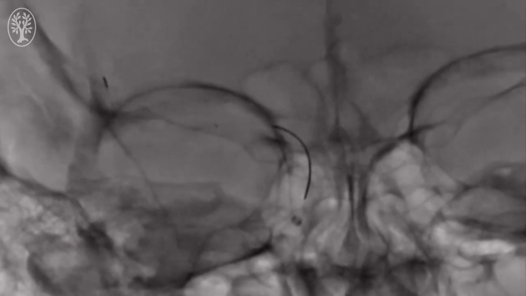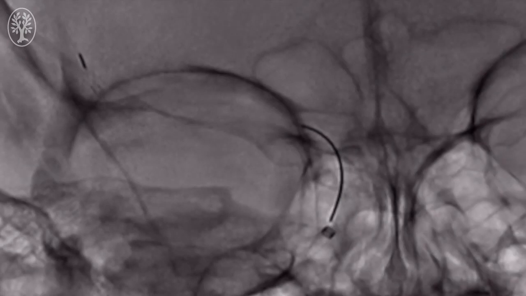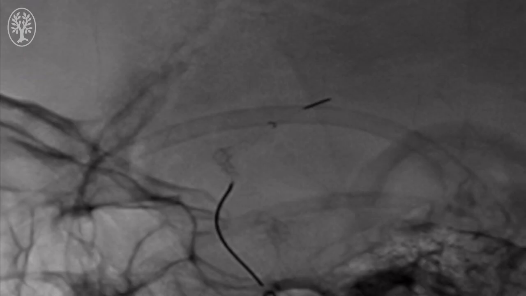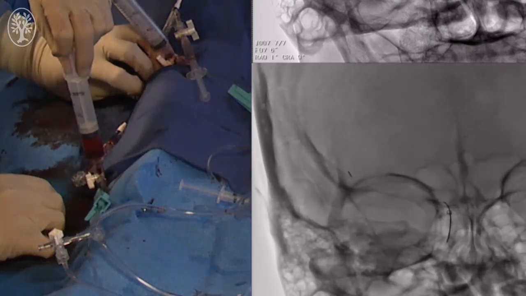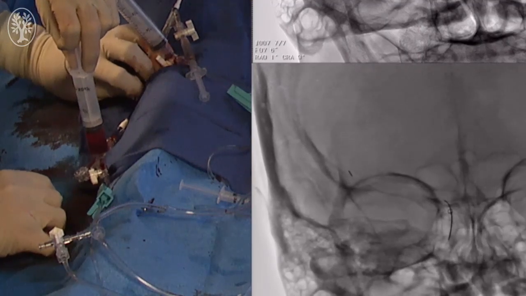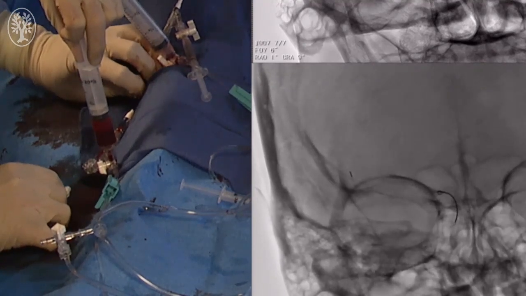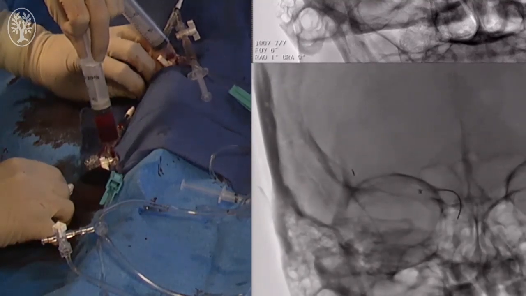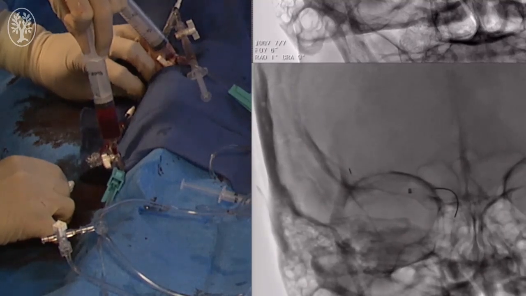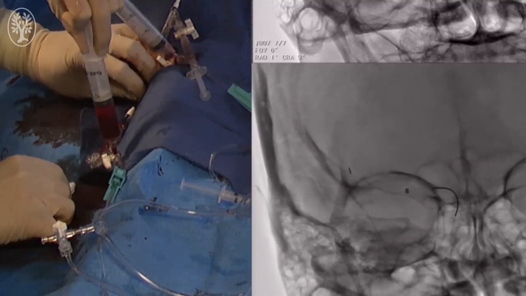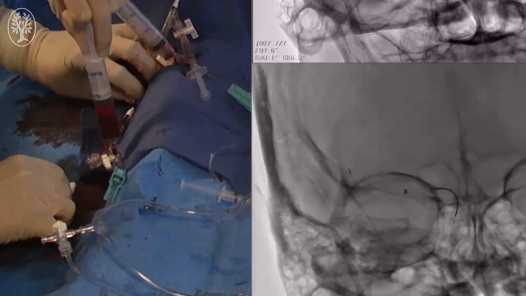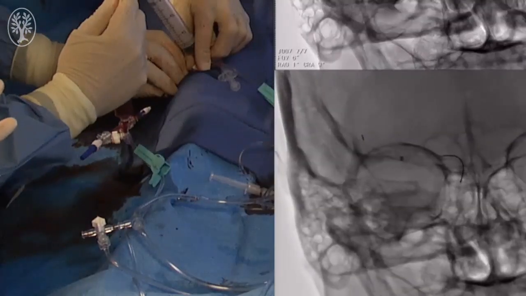We start deploying. As you can see here, the stent has been deployed completely. We also simultaneously advance the Sophia 6 reperfusion catheter. You can see clearly the device very well open, and then simultaneously we inflate the balloon guide catheter to achieve flow arrest, and simultaneously we advance the reperfusion catheter, and this is probably the most important part of the procedure.